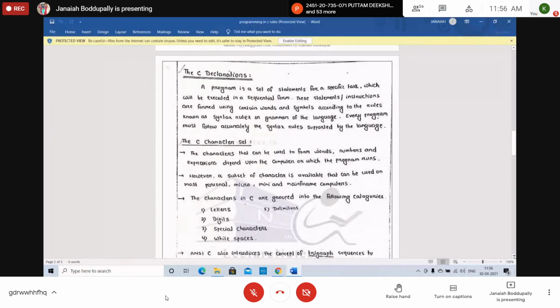The statements or instructions use certain words and symbols. Even in our human languages, English, Hindi, Telugu, English words are formed using only 26 English letters. Using 26 letters, we can form lakhs of English words.